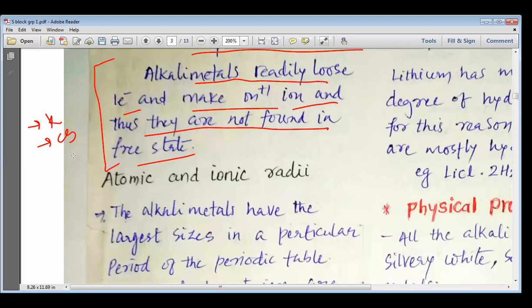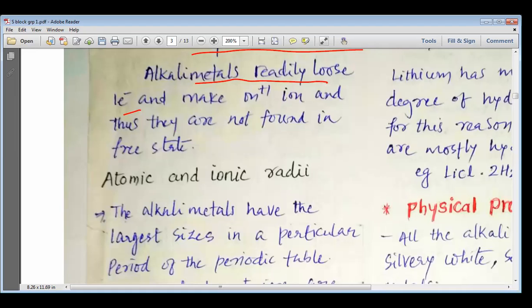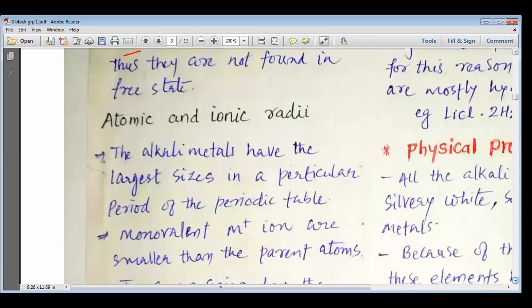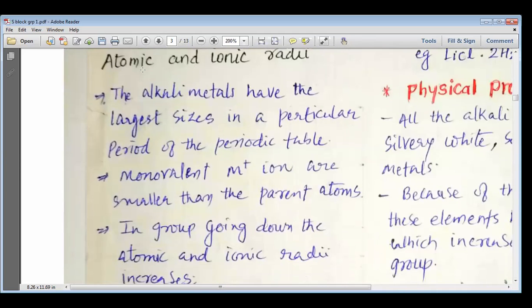So this is how, my dear students, we understand how easily they can lose their electron, and that is why these elements are utilized to make the photoelectric cell or photovoltaic cell, which are used in solar panels or solar cells. Now let us study the atomic and ionic radii.